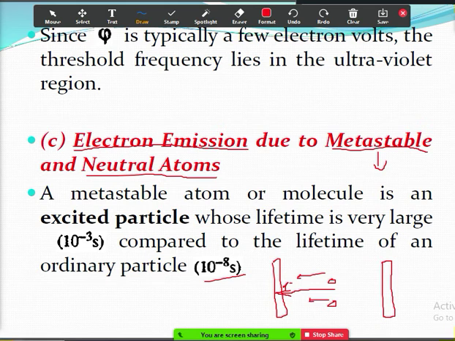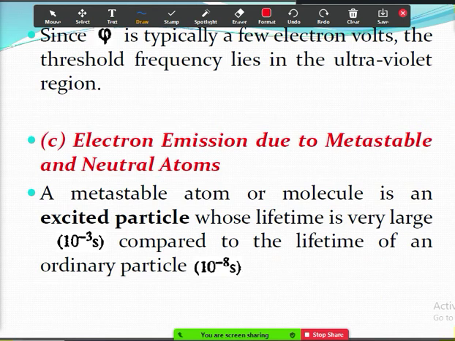One more case is because of collision because of neutral atoms. So there may be a neutral atom here, okay, so that neutral atom may collide with the cathode, which may cause release of one more electron. So these are the two cases.